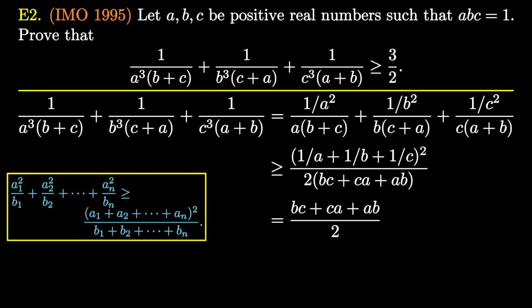If we are able to minimize bc plus ca plus ab, then we will have some hope. But how to minimize it? Yes, you are thinking right. We have another deadly tool in our arsenal that we call the AM-GM inequality, which can give us the rescue, and by using it we reach the destination. So this was a nice problem which nicely combines two popular inequalities, the Cauchy-Schwarz inequality and the AM-GM inequality. All you need to solve such problems is imagination that comes through practice.